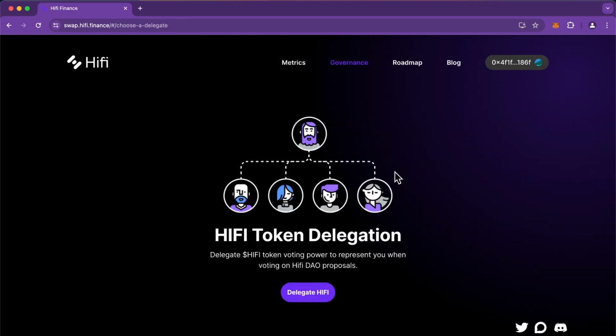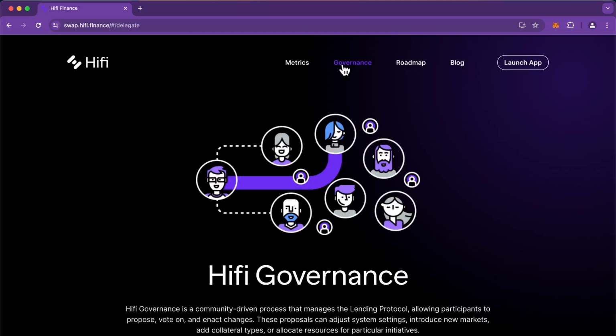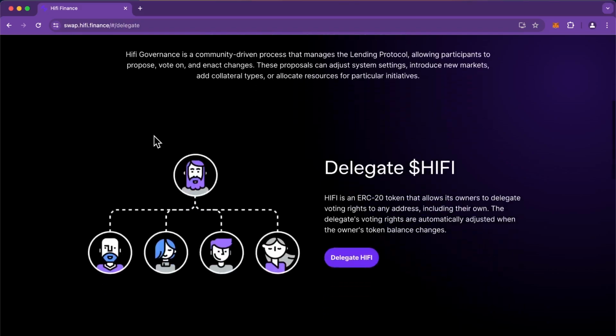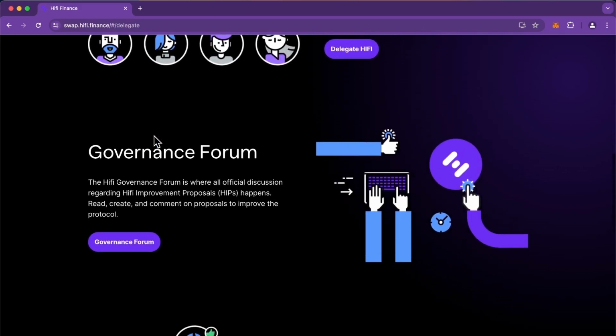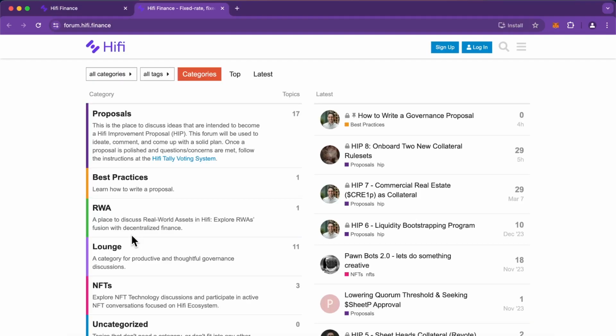Let's head back over to the governance page to check out the Hifi forum. This time we'll scroll past the delegation section to the governance forum. The forum is where all proposals are first introduced and discussed by the community before going live for voting. Click this button to open the forum. Here you can read, create, and comment on proposals to improve the protocol.